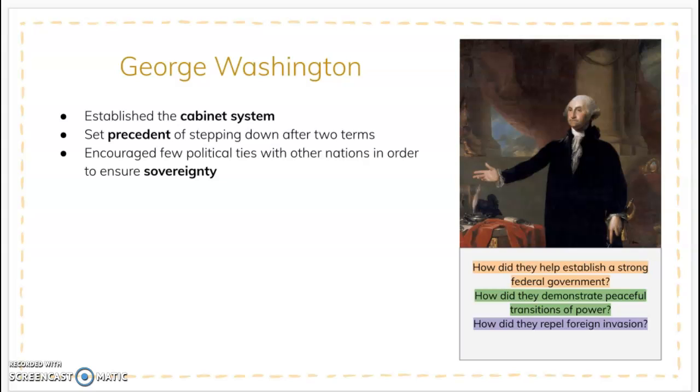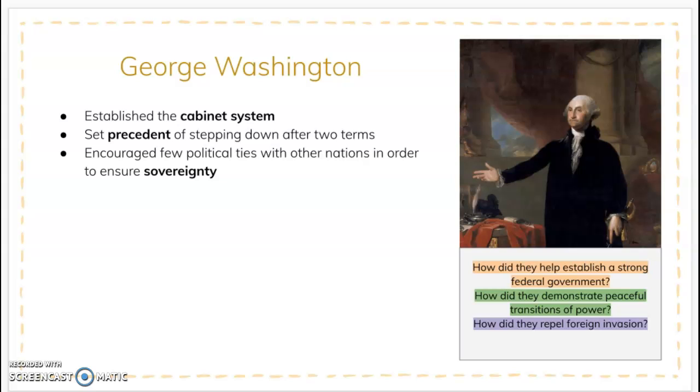So to start with George Washington, he was the first president of the United States, and as such, he established many important precedents, including the establishment of the cabinet system. The cabinet system is a system in which the president appoints advisors, who are experts in their fields, to help guide him during his presidential terms. We still have the cabinet system today, and those in the cabinet are very influential to the president.